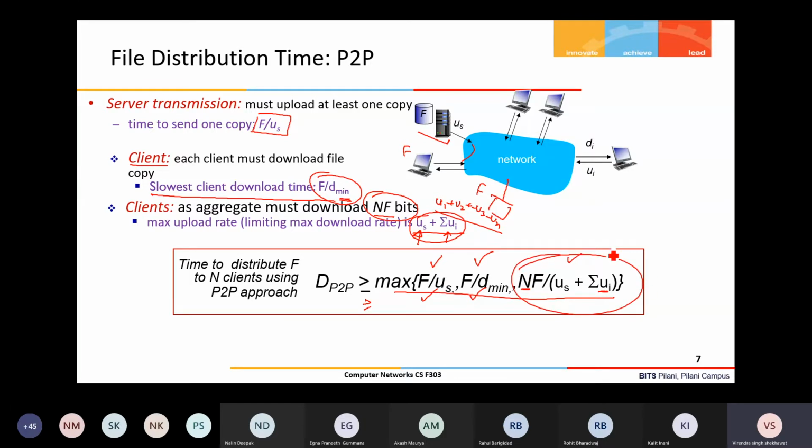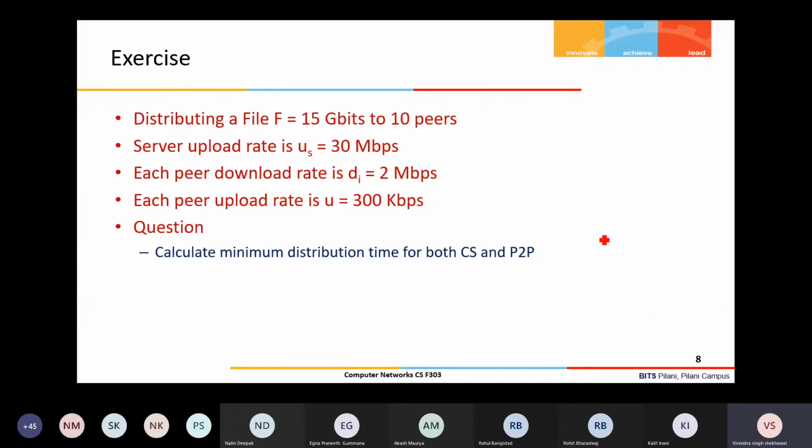But here this is highly scalable, because as n increases, the capacity of my network also increases. The only thing is that we need to make sure all the capacity is utilized. That can be ensured, but at least this capacity is available. So in that sense, as n increases, this component is not going to increase linearly.